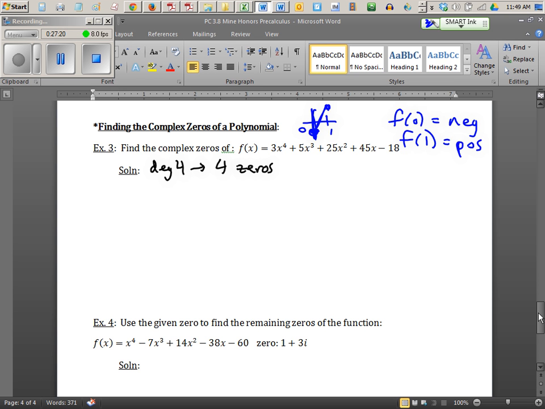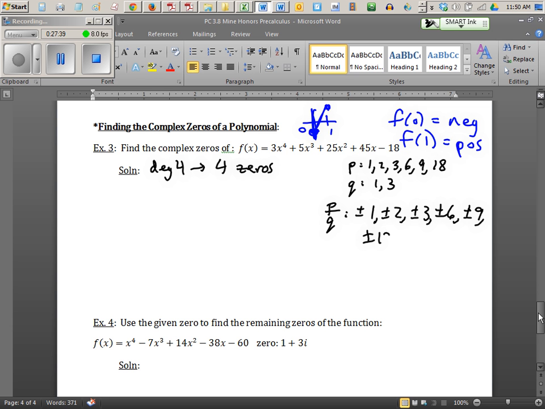So let's do our P's and Q's now. The P list is 1, 2, 3, 6, 9, and 18. And the Q list is simply 1 and 3. So if you make your P over Q options, you get plus or minus 1, plus or minus 2, plus or minus 3, plus or minus 6, plus or minus 9, plus or minus 18. And if you divide by 3, you get 1/3 and 2/3. The rest of this stuff is all redundant. You get like 3/3, 6/3, 9/3, 18/3. That's all redundant stuff. So these are your distinct P over Q options.